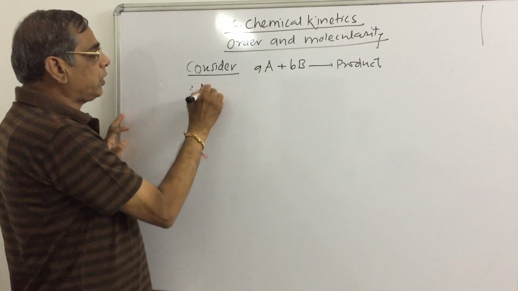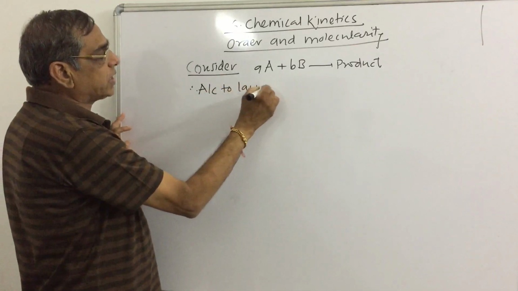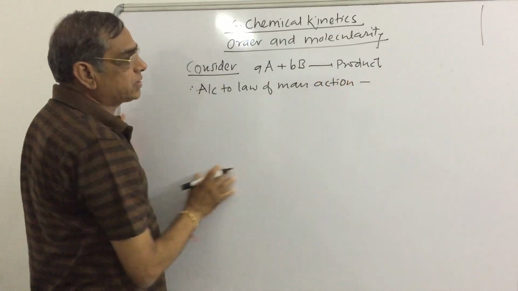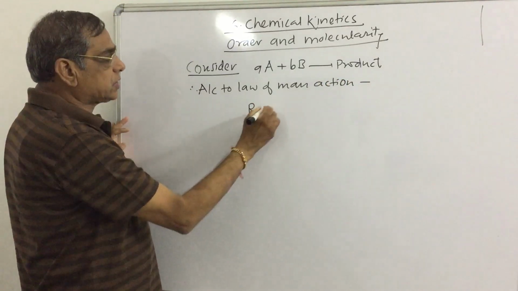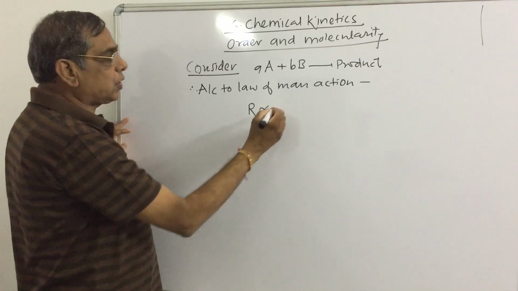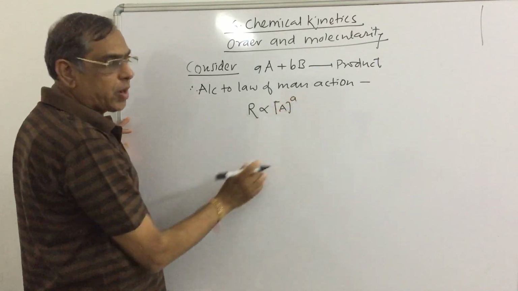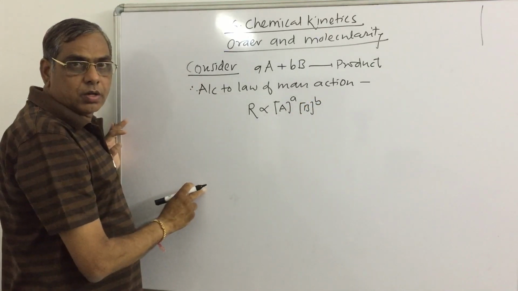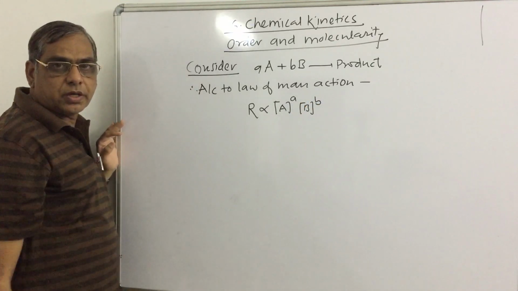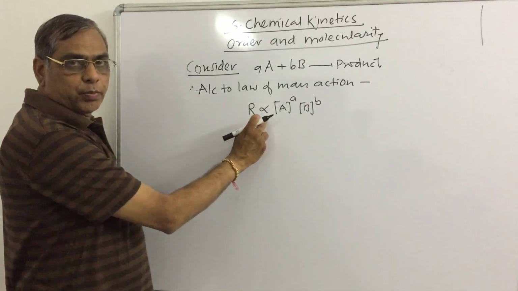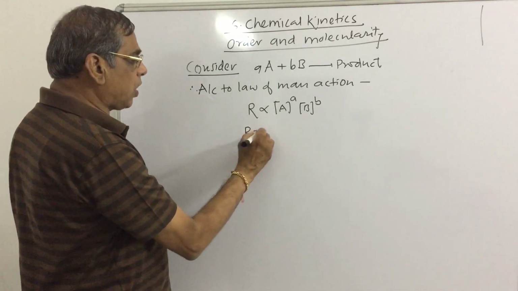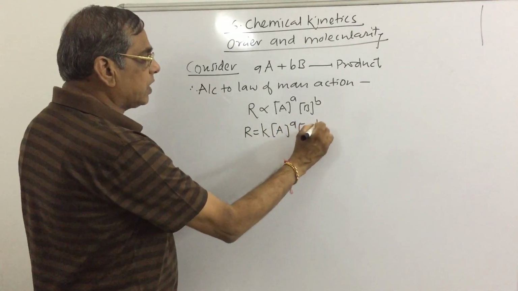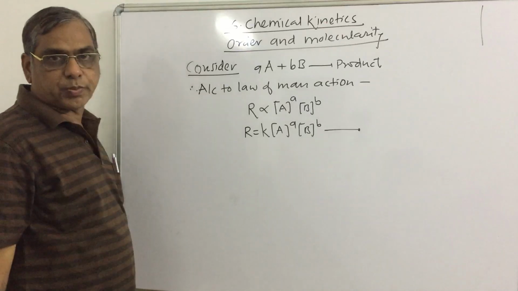Now, according to the law of mass action, what is the rate? Rate is directly proportional to the concentration of A raised to the power a and concentration of B raised to the power b, expressed in mole per dm cube. Now remove this proportionality sign and add a new constant that is called a rate constant K. This is called a rate law expression.